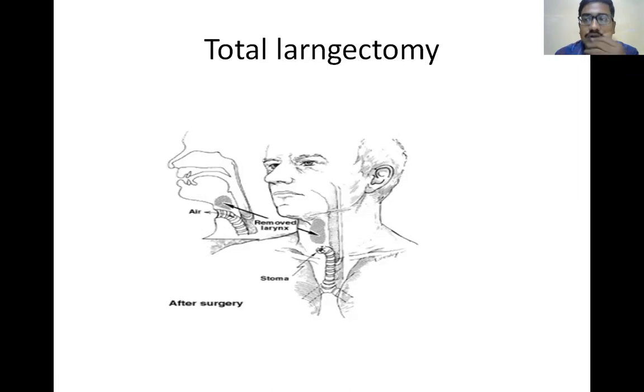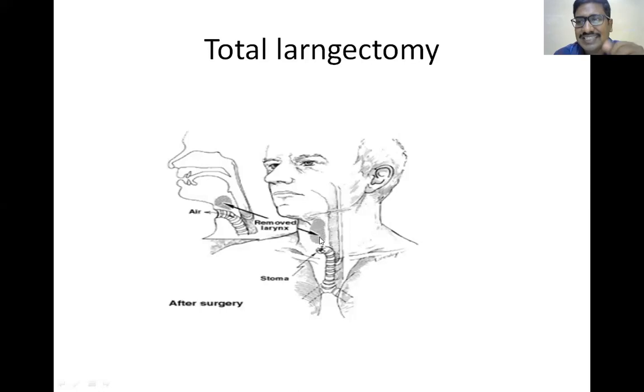No use of larynx. You can directly breathe through the trachea. One disadvantage is that the protective mechanism by the larynx is lost, because the larynx is totally removed and the trachea is left open. In this condition, we are removing the total vocal cords. Both the vocal cords are removed.